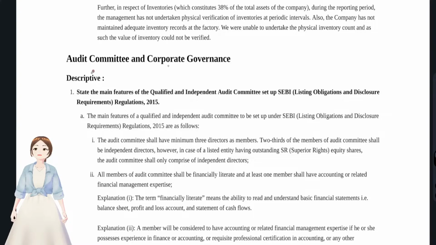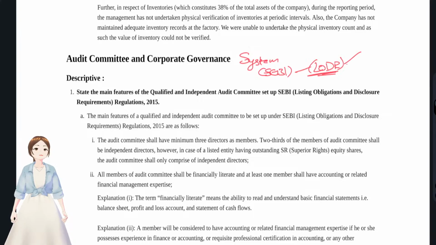What is corporate governance? Corporate governance has come into the picture as a system set up by SEBI. SEBI had issued some regulations, that is LODR regulations. LODR regulations were applicable to listed entities who were in the process of listing or who had already listed their equity shares in a stock exchange, right? So for them, LODRs were applicable.